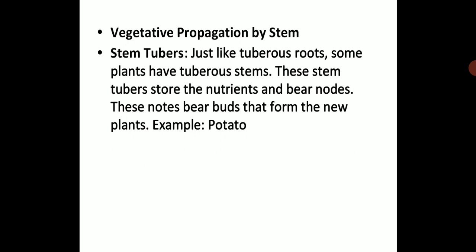I hope this is very clear, because a potato over here is a stem, just like tuberous roots. Some plants have tuberous stems. Potato is a tuberous stem, and it stores nutrients, and it will have some nodes. So from those nodes buds will develop, and the buds will form new plants. I hope this concept is clear, and you should know it's a vegetative propagation by stem, and potato is a tuberous stem.